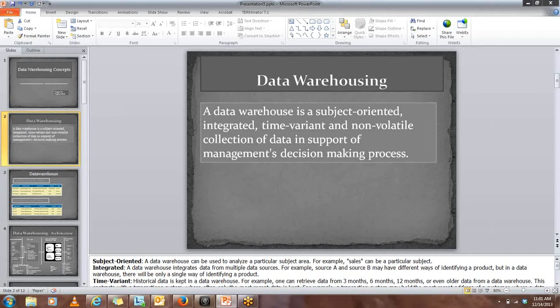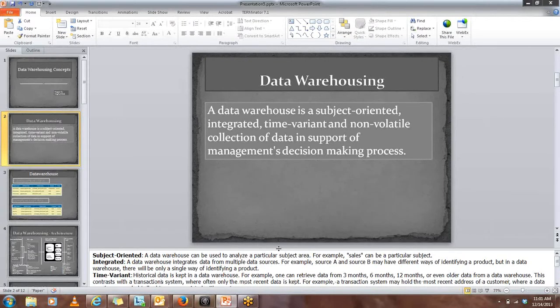Then it comes to the non-volatile collection of data. What do we mean by non-volatile? Yes, once we have the data in the data warehouse, the warehousing system will not lose it. We will save it for a long period. Yes, there can be a limitation that we are saving only 5 years or only 10 years of data, but the data would be there. So it's non-volatile data.